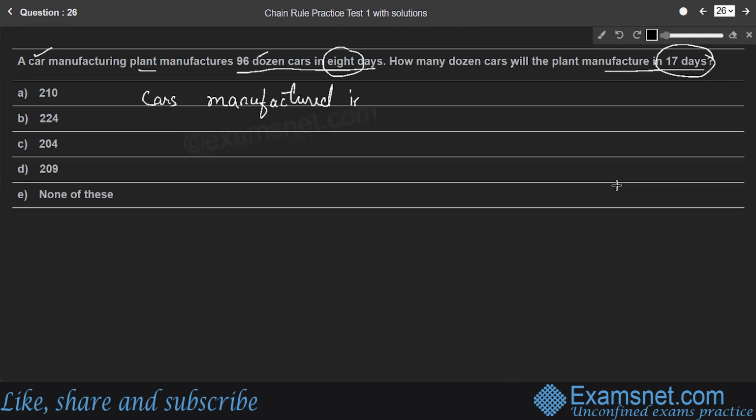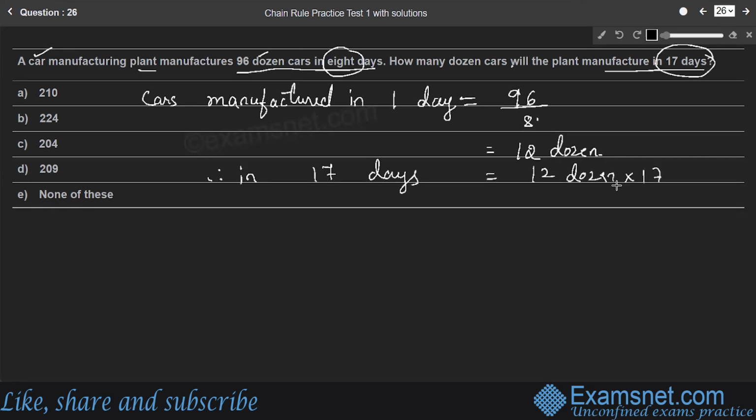So cars manufactured in one day. In 8 days, they manufacture 96 dozen. Therefore, in one day, they manufacture 96 by 8 dozen cars, which is 12 dozen cars. Right? Therefore, in 17 days, how many cars do they manufacture? 12 dozen into 17. Therefore, it is 204 dozen cars they manufacture. In 17 days, they manufacture 204. Option C is the right answer.